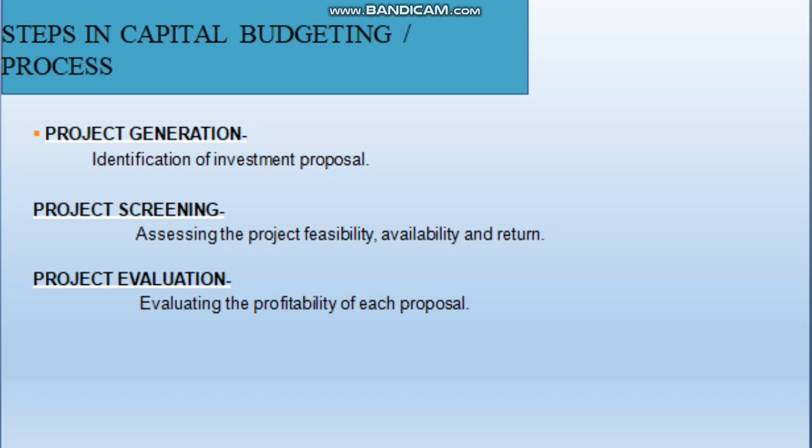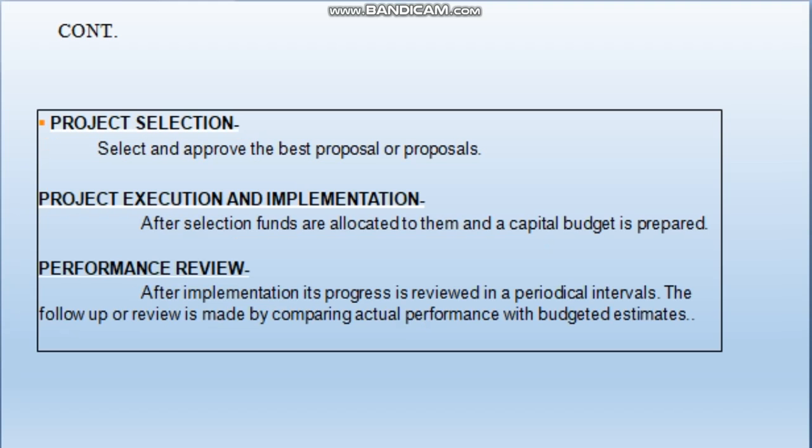Hope it is clear. We were discussing the different steps in capital budgeting: the first was project generation, the second is project screening, and the third is project evaluation. The next step is project selection. After evaluating the project, the next step is to select and approve the best proposal or proposals from the evaluated projects.